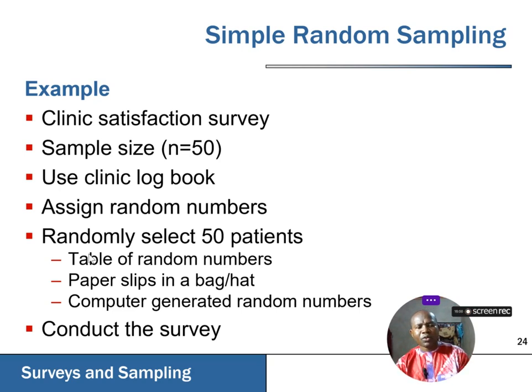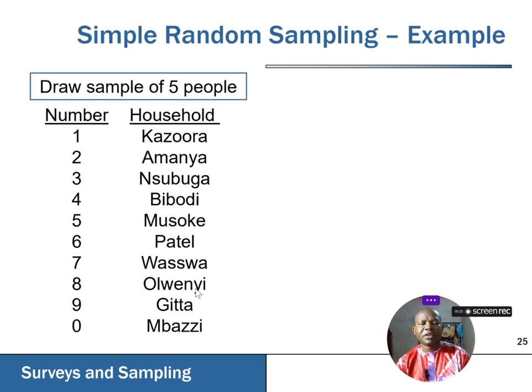So I've said we could use different methods in randomly picking this sample. Either we use a table of random numbers, as we have it on the screen, or paper slips in a bag or hat, or computer generated random numbers. Whichever method we decide to settle for, we have to decide it first and then we conduct the survey. Now we have an example on the screen.